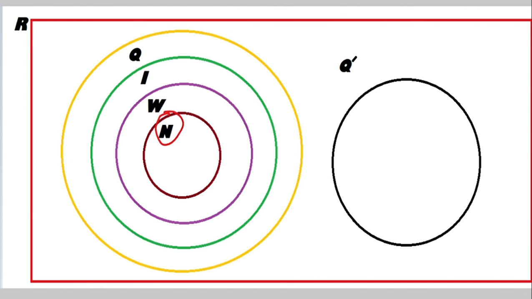We will write examples of some natural numbers: 1, 2, 3, and so on. Now the second type is W, which represents whole numbers. The whole numbers are those numbers that start from 0. So we will write 0, 1, 2, and so on.